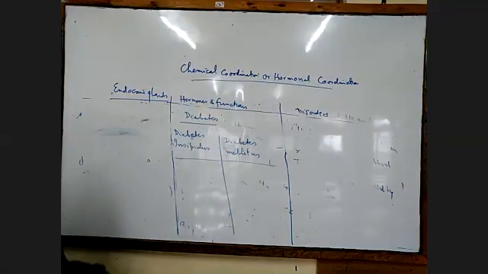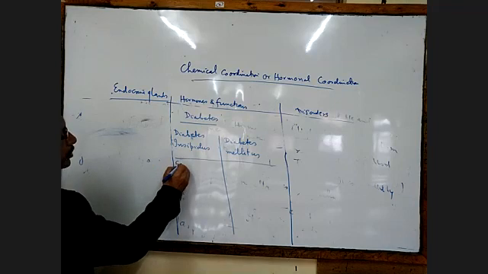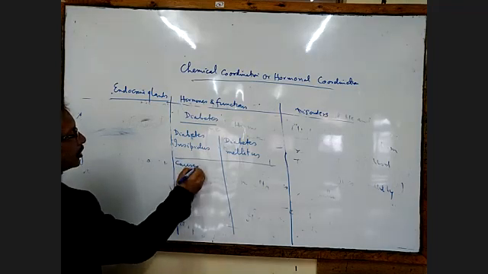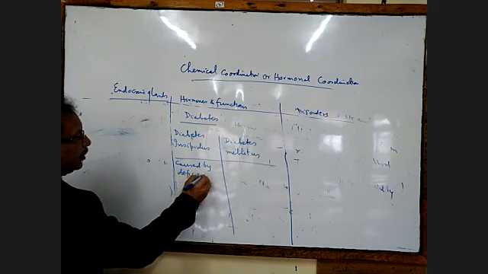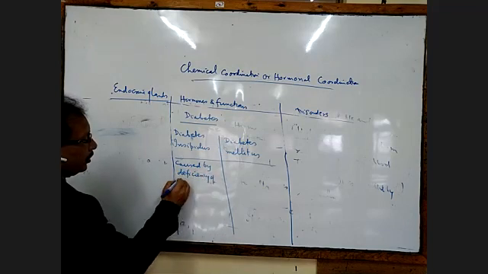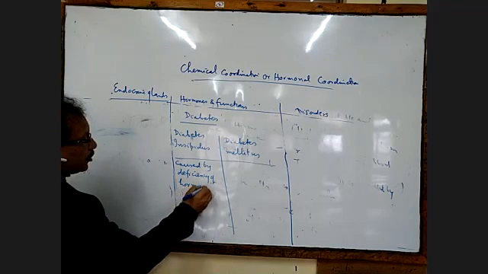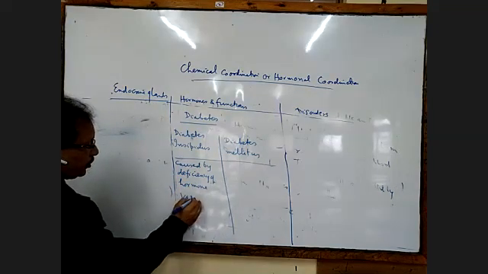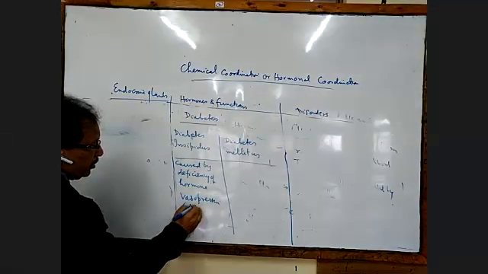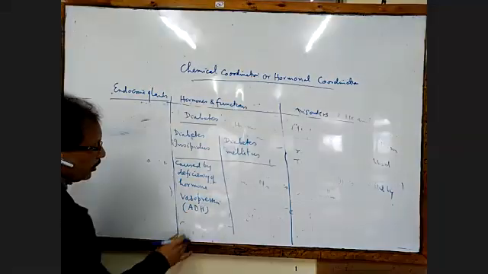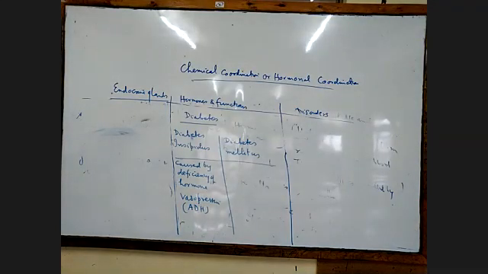Diabetes insipidus is caused by deficiency of the hormone vasopressin. Another name for vasopressin is ADH.